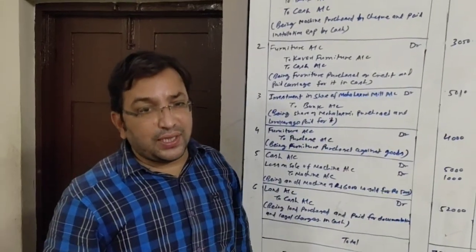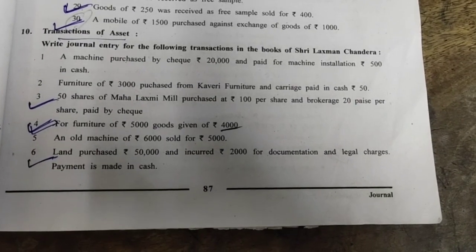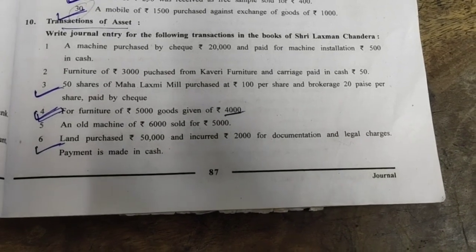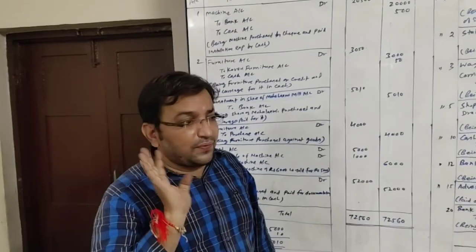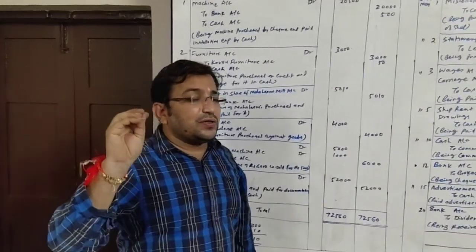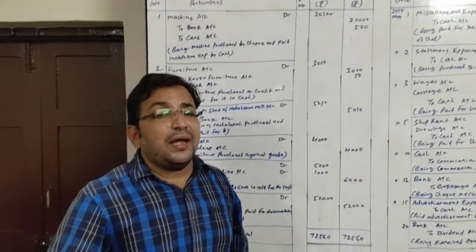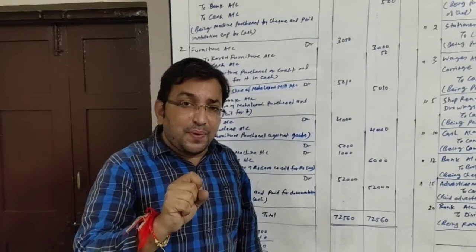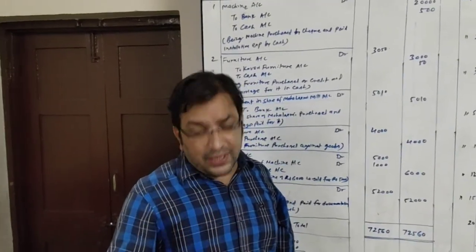Okay, let's move to transaction number 4. Transaction number 4 says for furniture of 5000, goods given of rupees 4000. Earlier also we have seen this kind of transaction. What is here? Something is purchased against goods. So when something is purchased against goods, that thing comes in, that is debited. Here what is coming in?